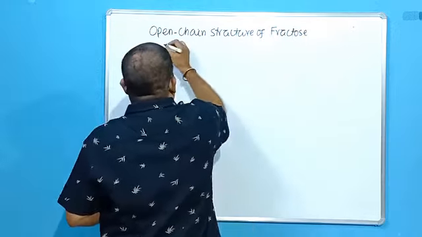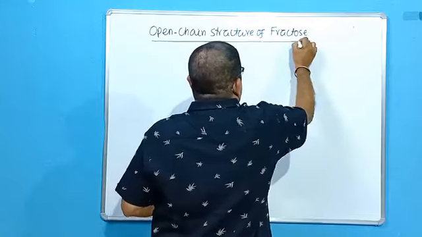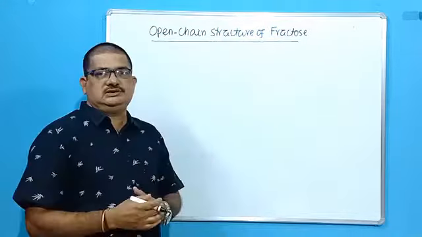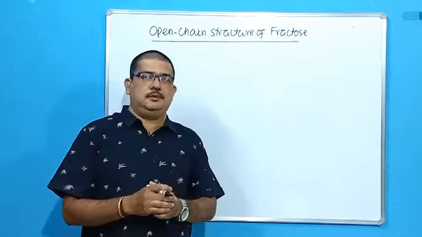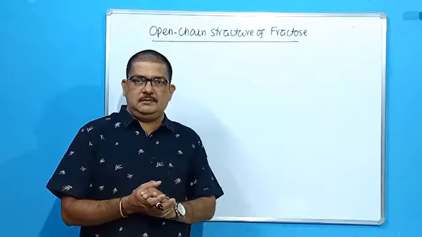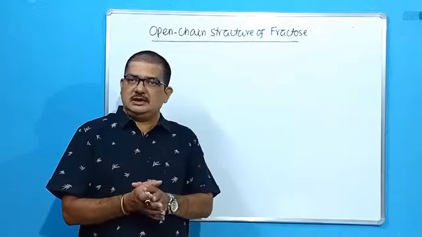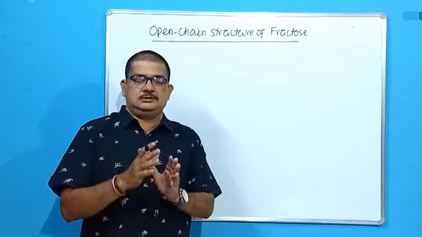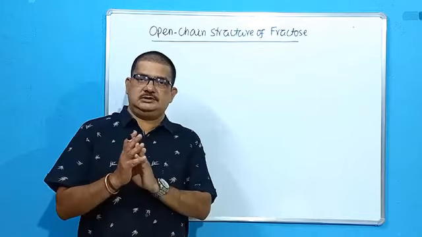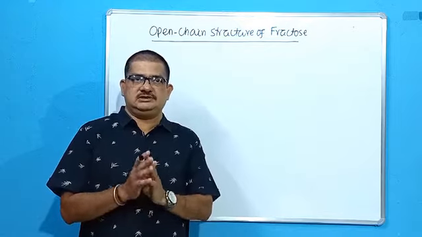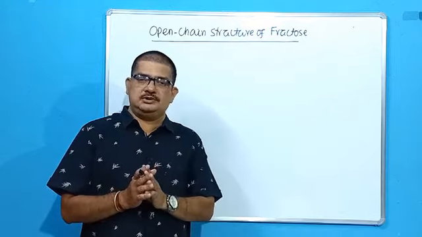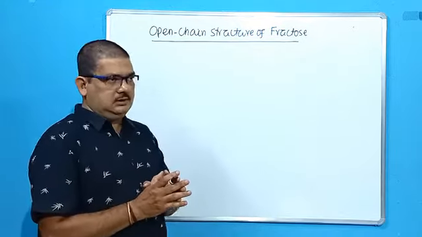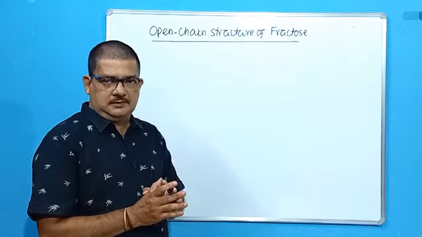I told you that fructose also exists in both forms, that is the open chain form, the straight chain form, as well as the closed ring form. Like D-glucose, D-fructose also coexists in both forms. So we were doing the structure elucidation of fructose in the last class.